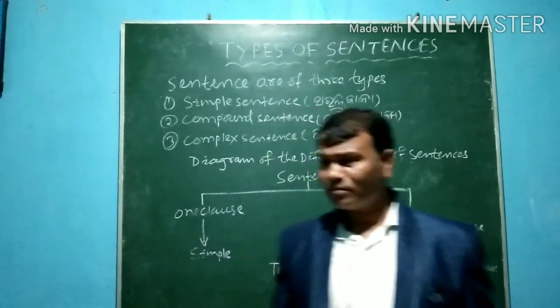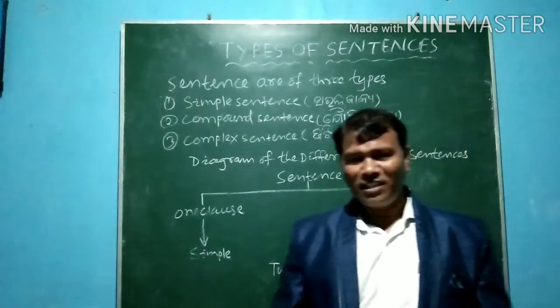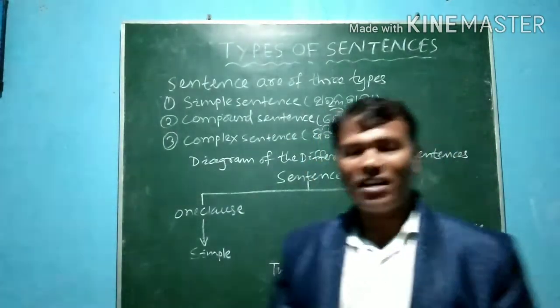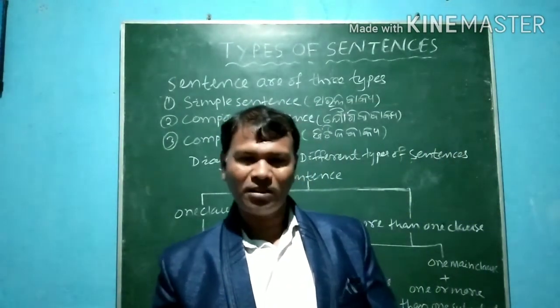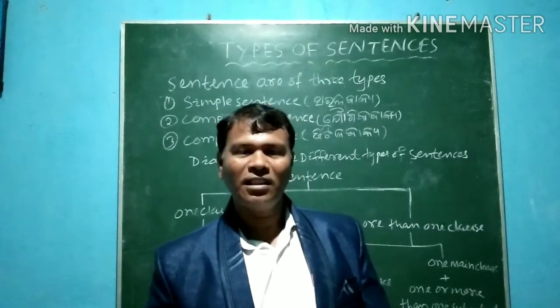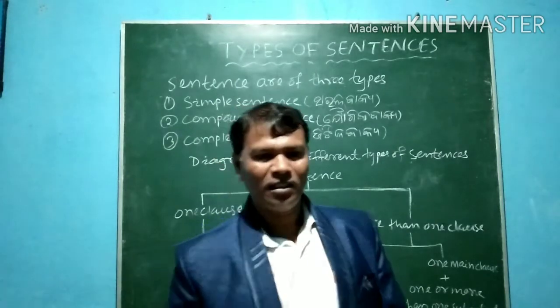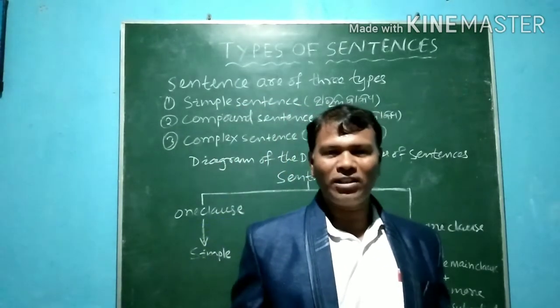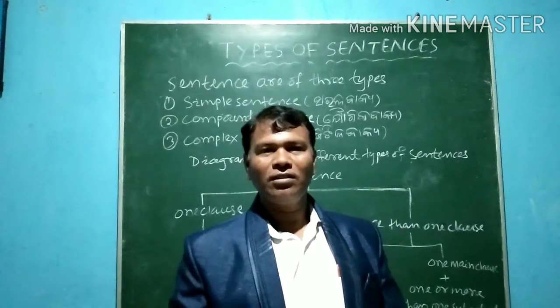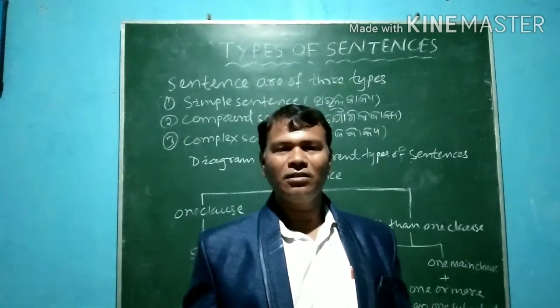Now you see, what are the types of sentences? Generally, sentences are of three types. What are they? They are simple sentence, compound sentence, and complex sentence. Simple sentence means sarala vakya, compound sentence means yogika vakya, and complex sentence means jatila vakya.